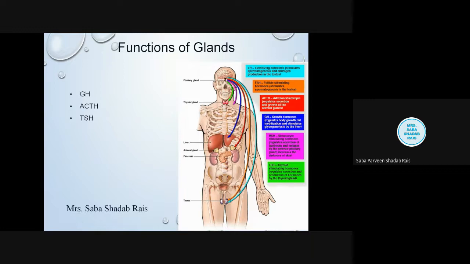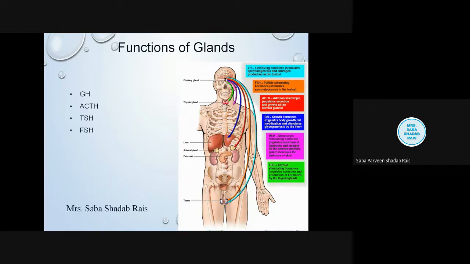Then next is the thyroid stimulating hormone. What is its function? It stimulates the thyroid gland to produce hormones. What are the hormones of the thyroid gland? Thyroxine, triiodothyronine, and we are going to discuss all of these in detail.